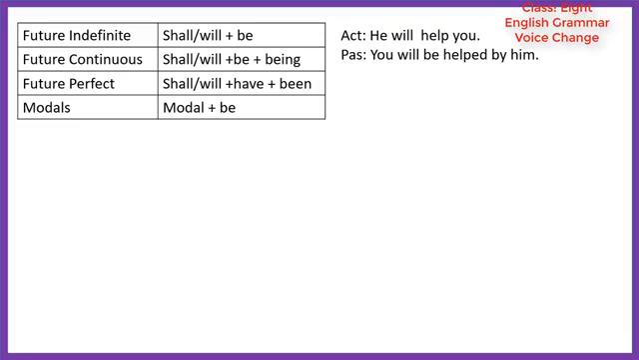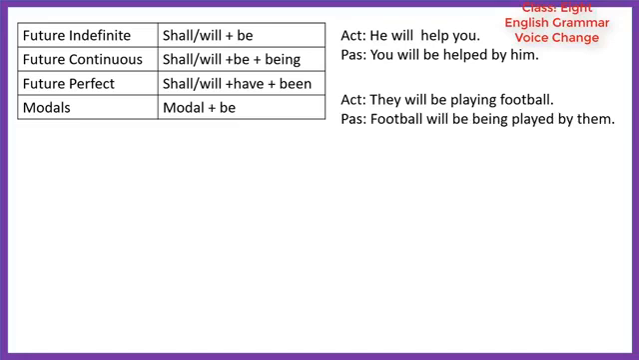Future continuous: shall or will plus be plus being. Dear students, look, they will be playing football. The sentence is in future continuous. So the passive form will be football will be being played by them. Look, in the active voice, football is the object. It has become the subject of the passive form. Then we use the auxiliary verb will be being, then the past participle, then by, then the object of the subject of the active voice.